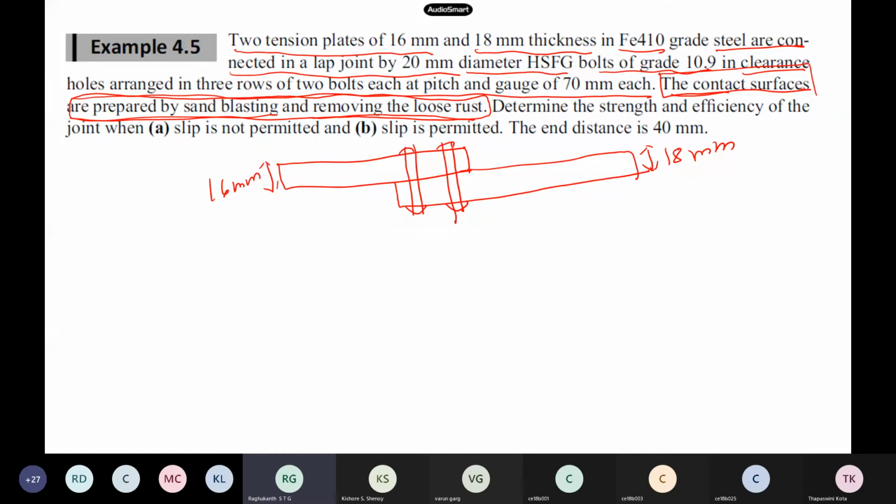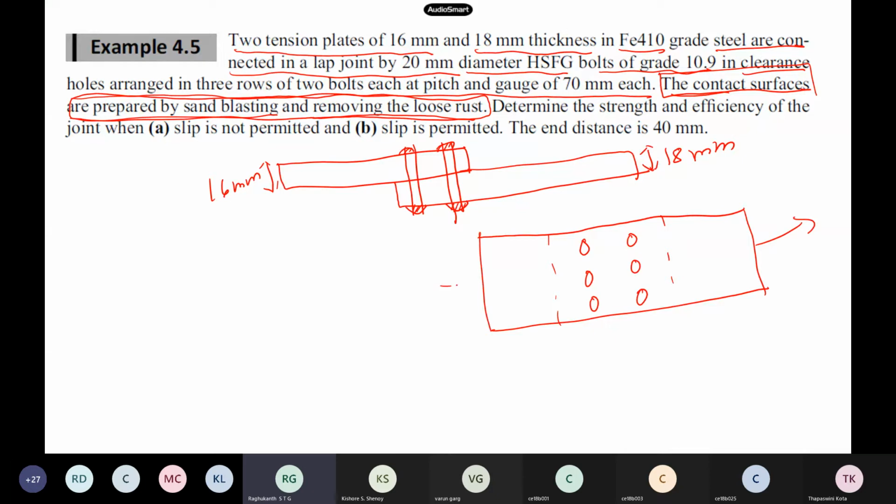These are the friction capacity HSFG bolts. In plan it looks like this. This is my bolted connection, where the plates are. 1, 2, 3, 1, 2, 3. This is my lap joint, and this is the load. This is one plate and this is another plate.